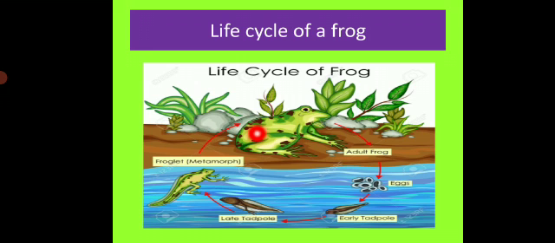Once again I repeat. The frogs lay their eggs in water and the eggs hatch into tadpoles, and the tadpoles spend their lives in water. The tadpoles look like tiny fish and do not have legs like the adult frogs, and they breathe through their gills. During their time in water, the tadpoles feed, undergo many bodily changes and finally develop into adult frogs after a few weeks. Are you clear? Okay, let's move forward.